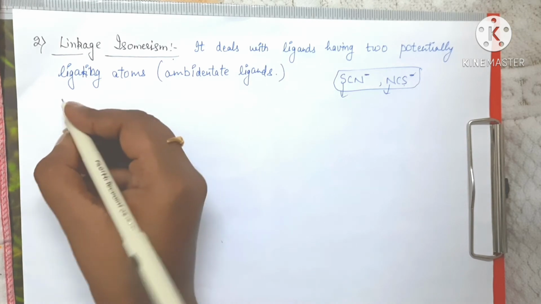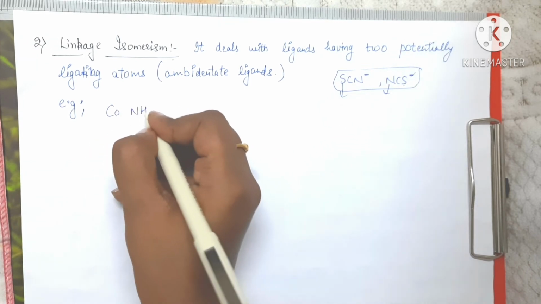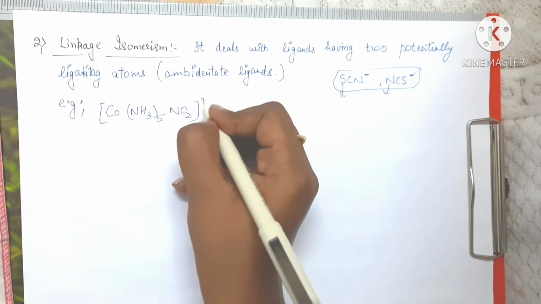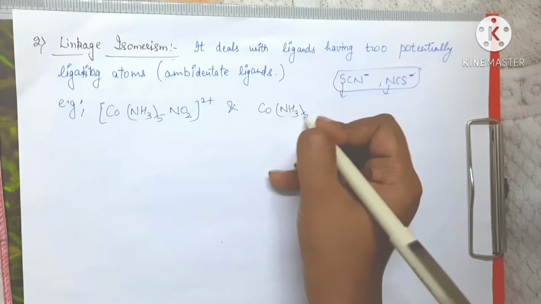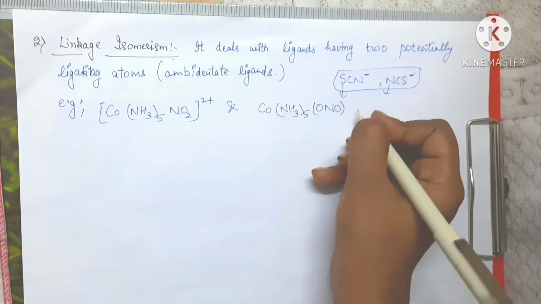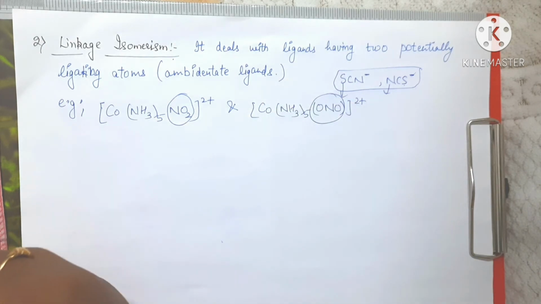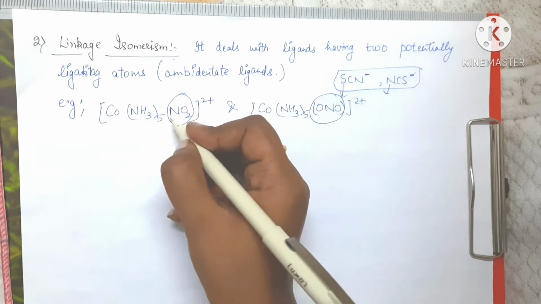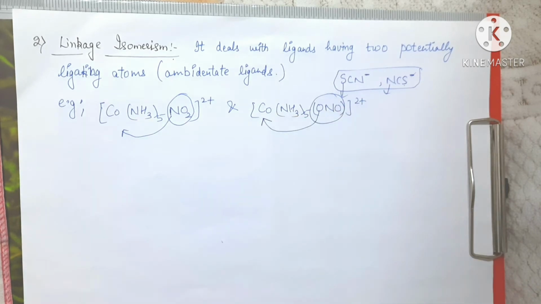So if we try to understand this using an example, then we can have an example like [Co(NH3)5NO2]2+ and [Co(NH3)5ONO]2+. Here NO2 and ONO are the ambidentate ligand. Here the ligand is going to attach to cobalt through the nitrogen site, and here it is going to attach to the central metal through the oxygen site. So these are known as ambidentate ligands.